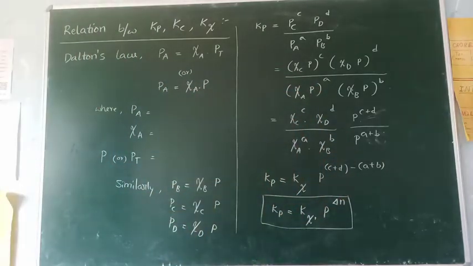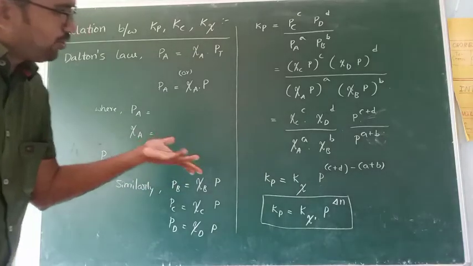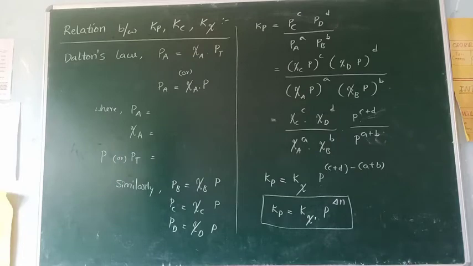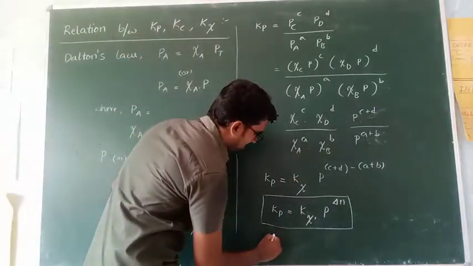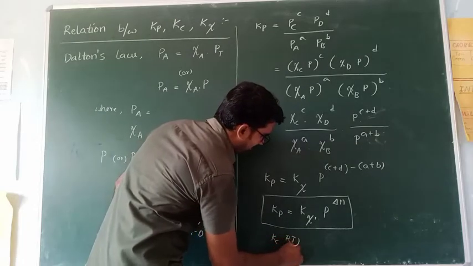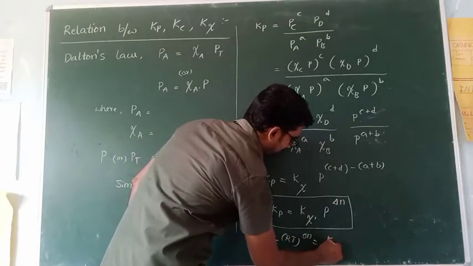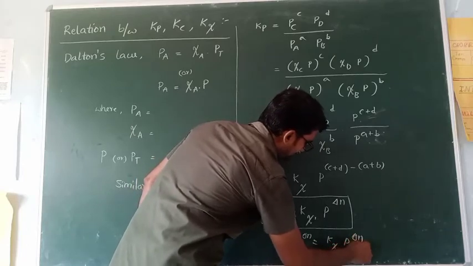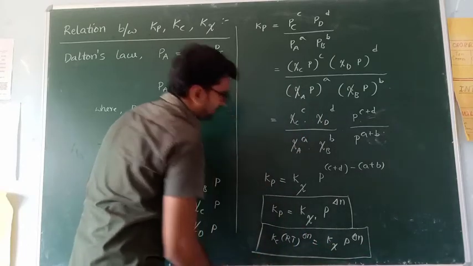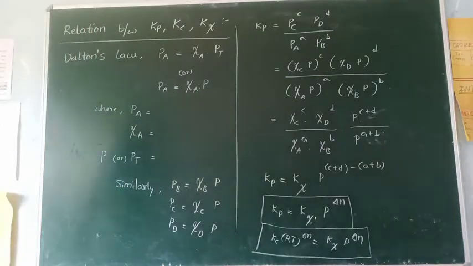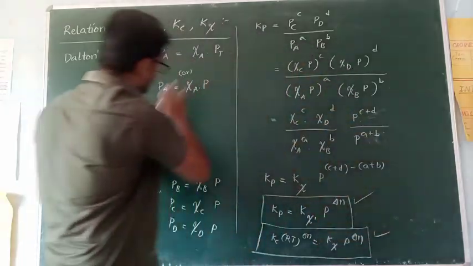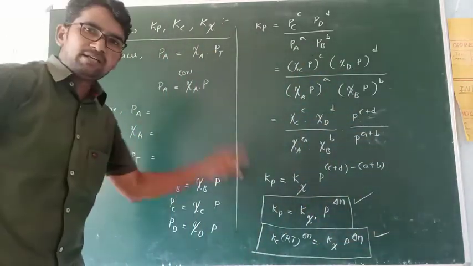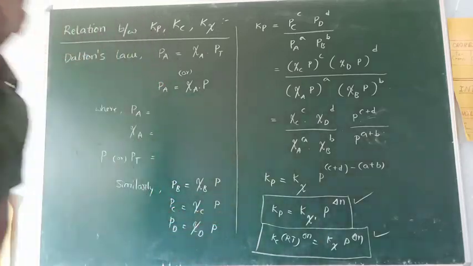This is the relation between Kp, Kc and K psi. We can write Kp is equal to Kc into RT power delta n is equal to K psi into P power delta n. This is one more formula. Just remember these two formulas, they are all important. This is only the explanation part. The teacher can do it, but students just remember these two formulas only.